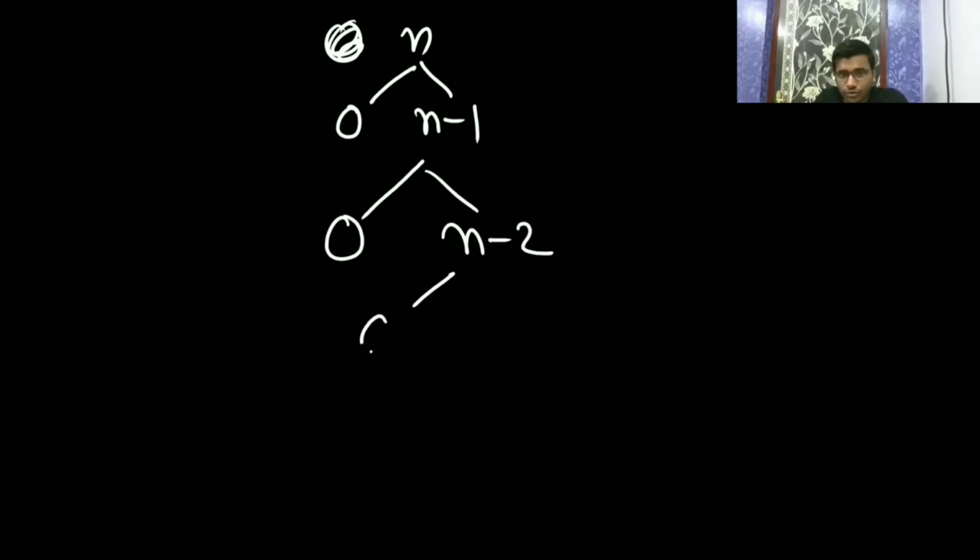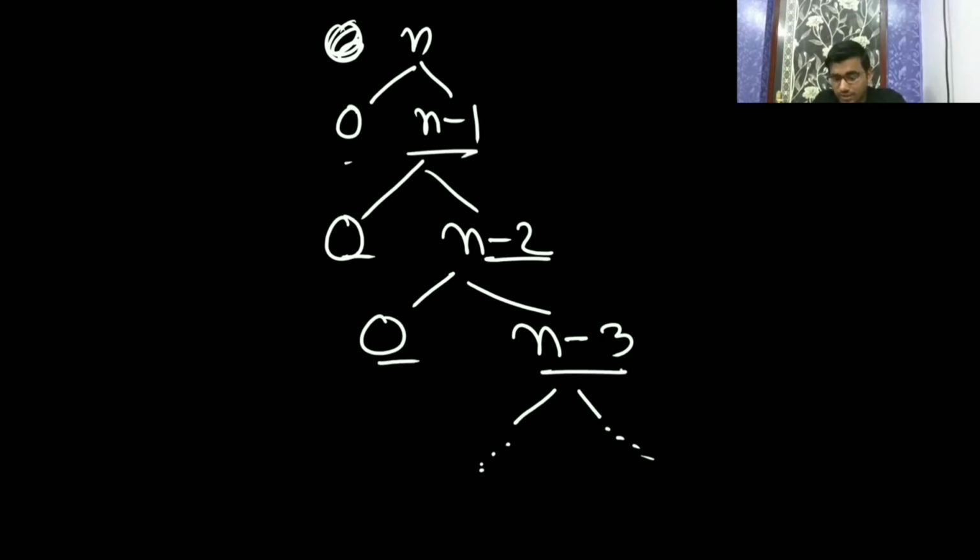So if the size of the input is n, then 0, then n minus 1, then 0, then n minus 2, then 0, then n minus 3. One element gets sorted each time. Like this, in this scenario only, when the partition happens as 0 and n minus 1, 0 and n minus 2, 0 and n minus 3, only then are you going to get the worst case. That means one element is placed and the remaining list is left, again and again, as in sorted or equal input. There only you get the worst case, and in all other cases you get the best case.